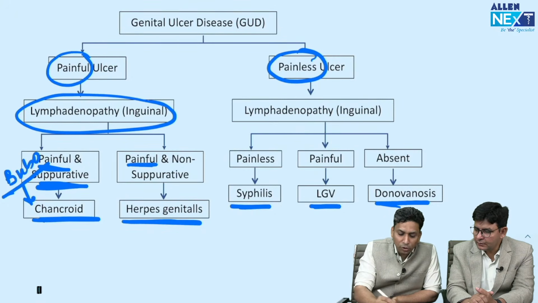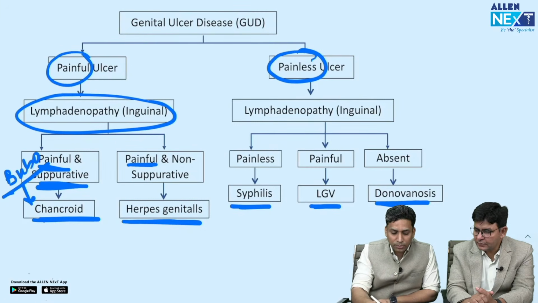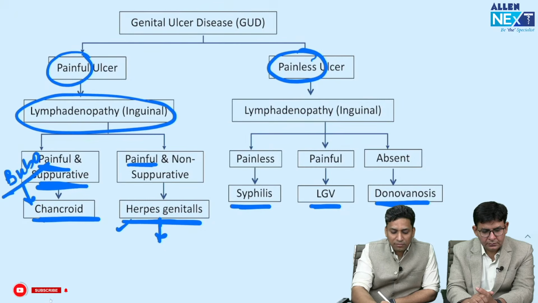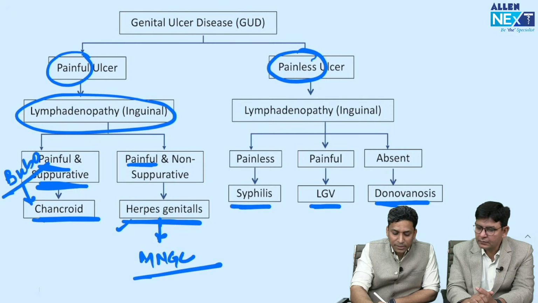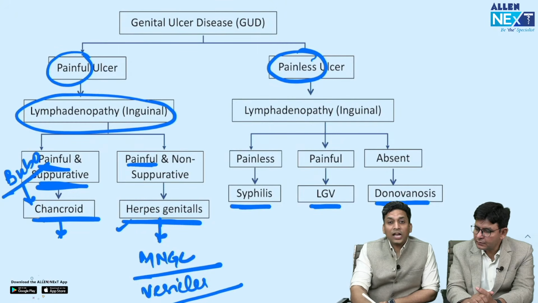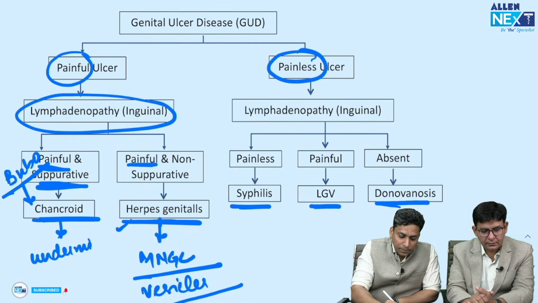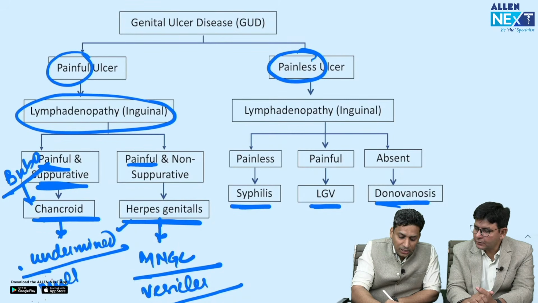Here also it is painful, but these buboes are not seen, these are non-suppurative, so this is herpes. One more thing which you can do is, you can do a Tzanck smear where multinucleated giant cells are seen, and here vesicles are present, that is fluid filled lesions are present, while here in chancroid the margins are very characteristic, that is undermined. So undermined edges are seen, and these genital ulcers are generally multiple.